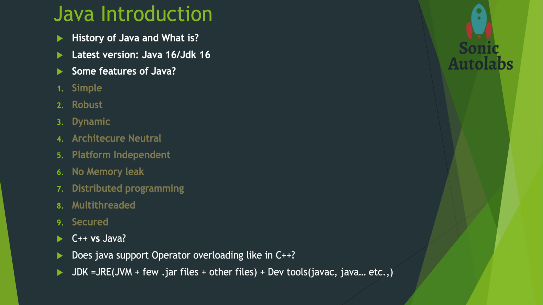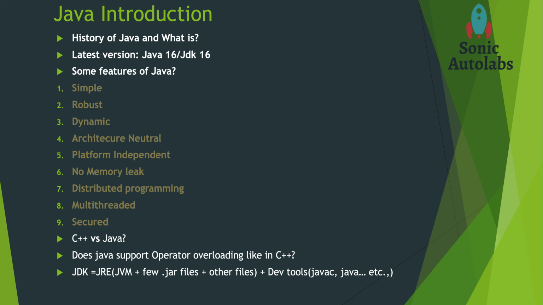Suppose your variable does not use that much memory, then the rest of the memory which is unused is nothing but a memory leak. But in Java, the memory is dynamically allocated and it is resizable. That's the feature.